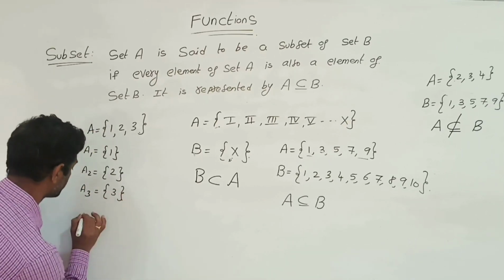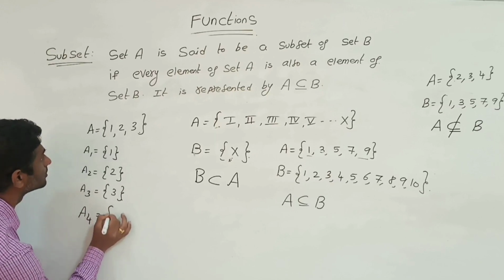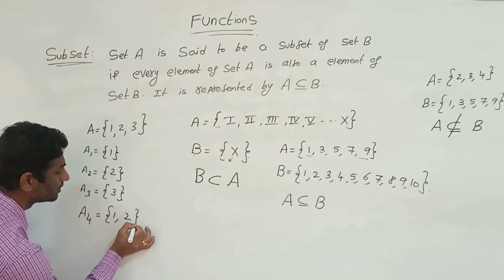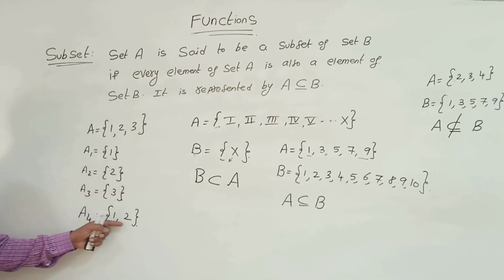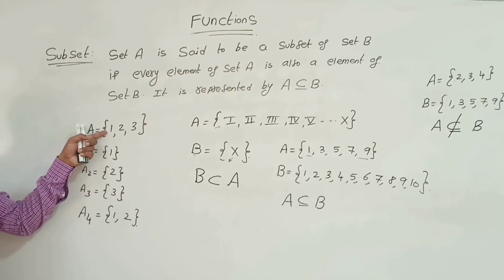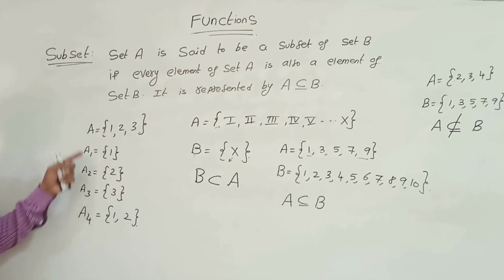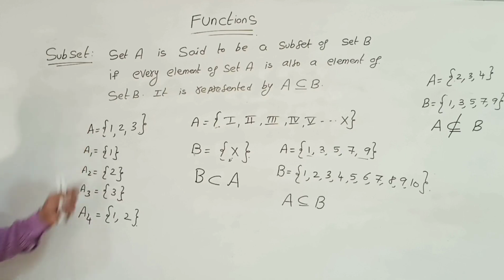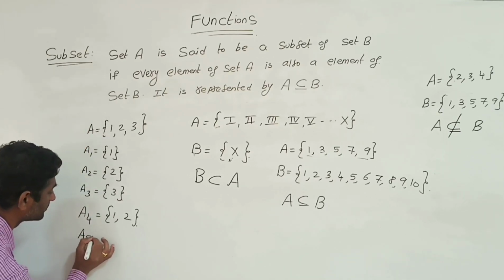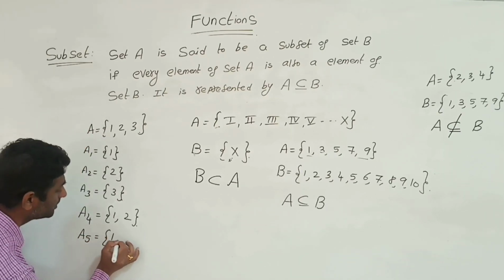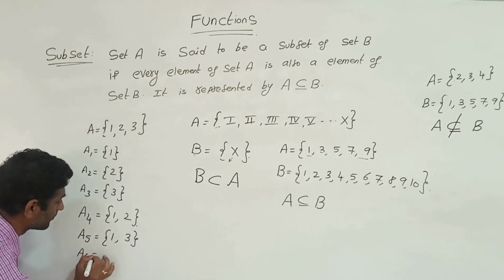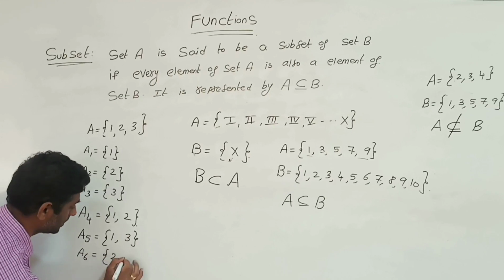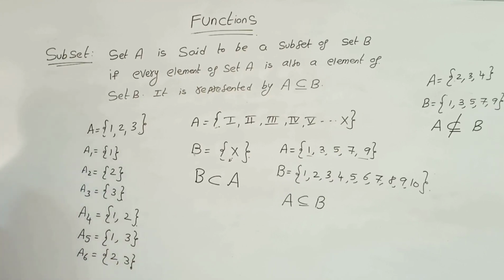Next, A4, {1, 2}. 1 and 2 are the elements of A4, and the same 1 and 2 are elements of set A. So we can say A4 is a subset of A. Similarly, A5, {1, 3}, is also a subset. {2, 3} is also a subset.